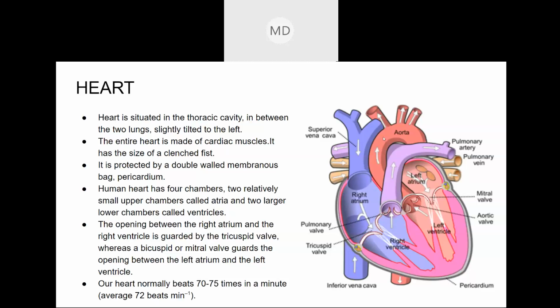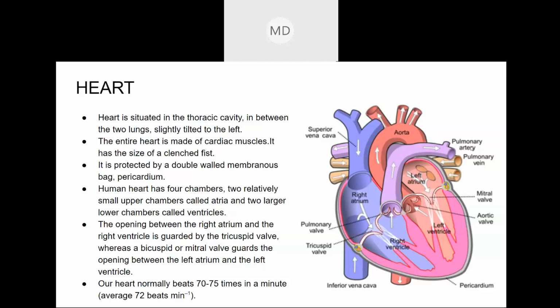But in the case of the pulmonary artery and pulmonary vein, it is the opposite. A normal artery carries oxygenated blood, and a normal vein carries deoxygenated blood. But the pulmonary artery carries deoxygenated blood. Write it down somewhere. The pulmonary artery carries deoxygenated blood, and the pulmonary vein carries oxygenated blood. It is the opposite.